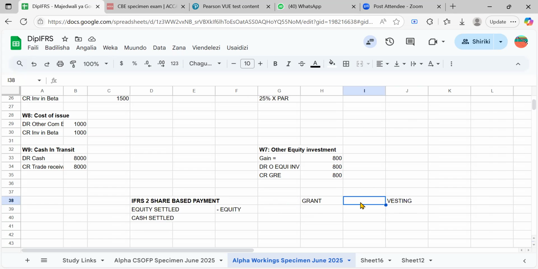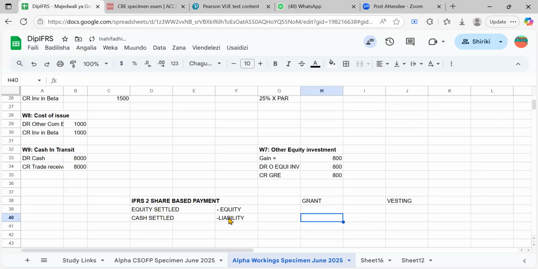So you can have the equity settled share-based payment, but also the cash settled share-based payment. If you are told equity settled, it means you first record equity in the form of other components of equity. And then when the vesting date arrives, and when you exercise the share options, for example, you will have the actual shares. So you will convert these other components of equity to the share capital, right? But when it is cash settled, it means instead of recording the equity, you will be recording the liability, right?